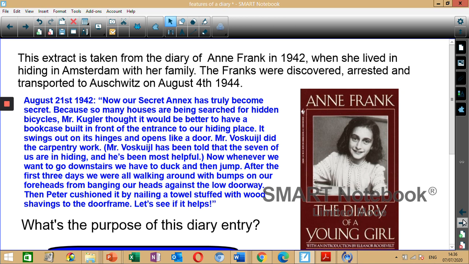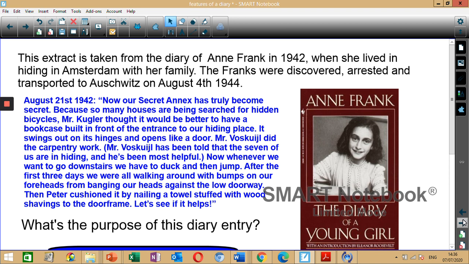August 21st, 1942. Now our secret annex has truly become secret because so many houses are being searched for hidden bicycles. Mr. Kugler thought it would be better to have a bookcase built in front of the entrance to our hiding place. It swings on its hinges and opens like a door. Mr. Voskuijl did the carpentry work. Mr. Voskuijl has been told that the 7 of us are in hiding, and he's been most helpful.